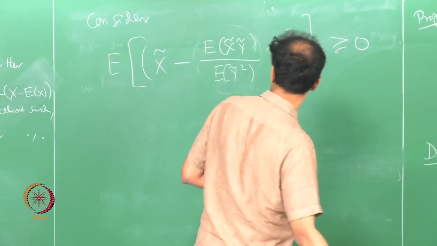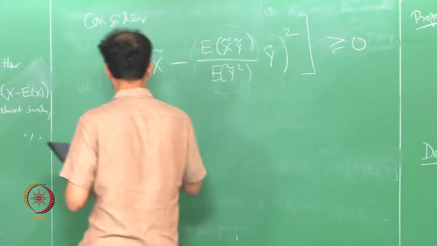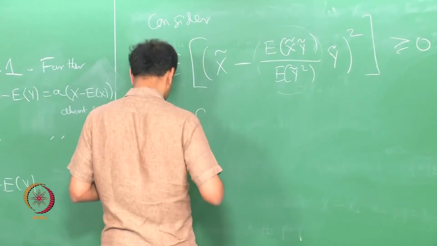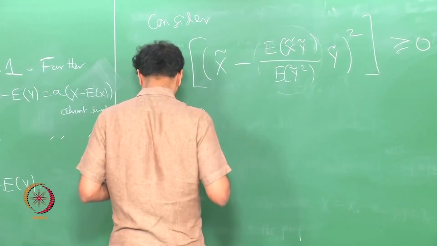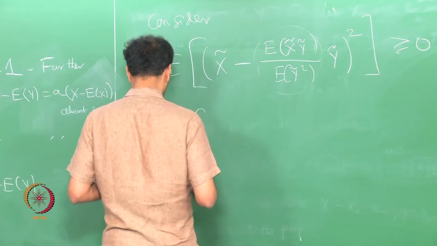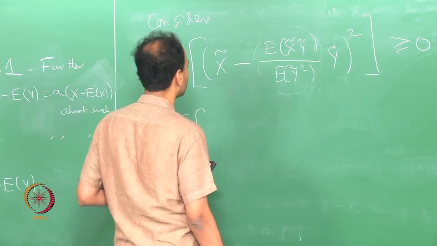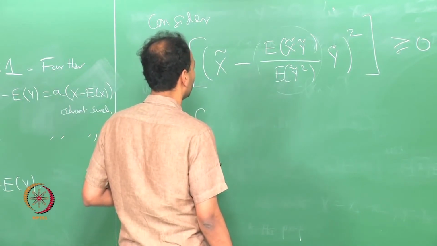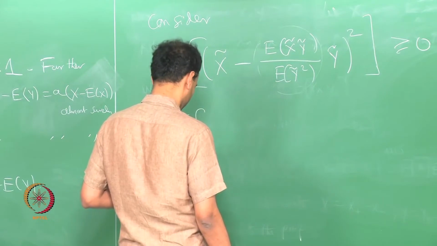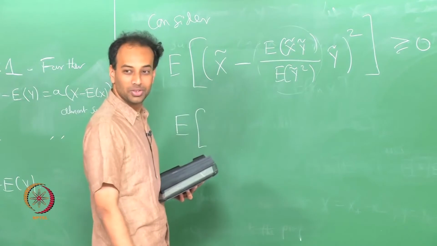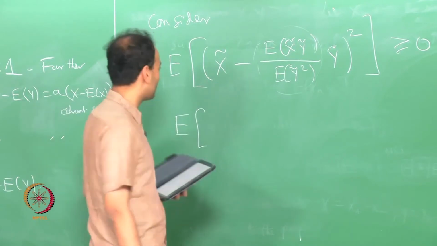Let us see. So, this will give you expectation of x tilde squared. It is a big messy operation.